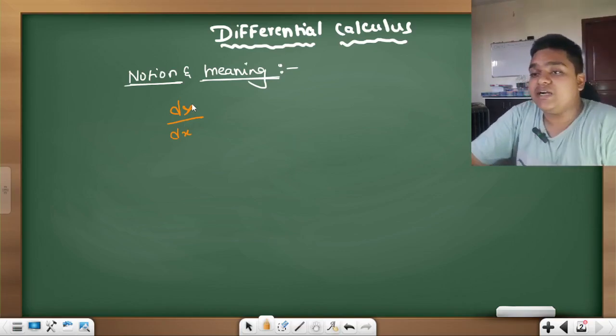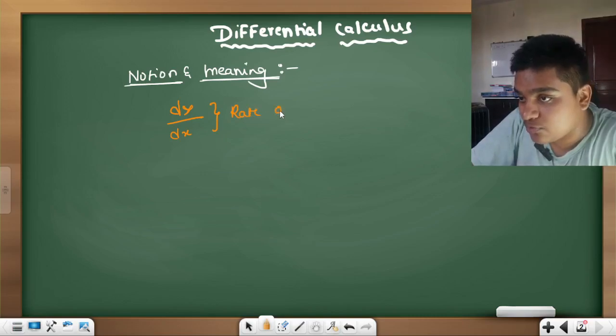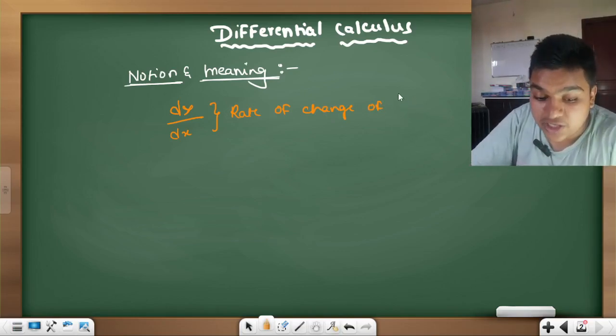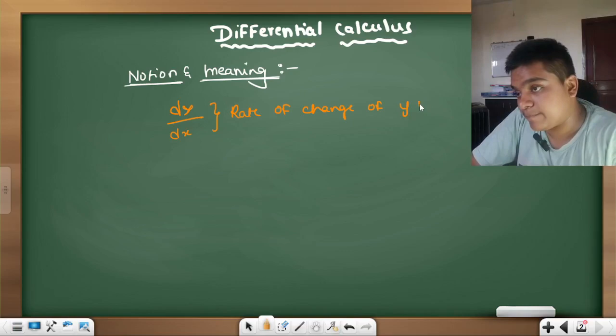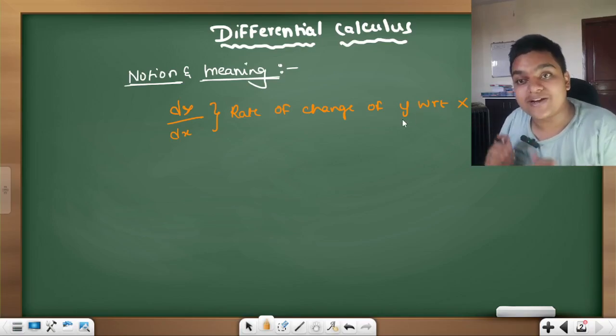This represents the rate of change of y with respect to x. Rate of change of y with respect to x.